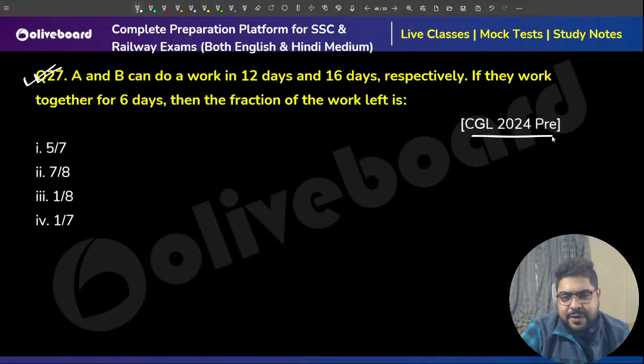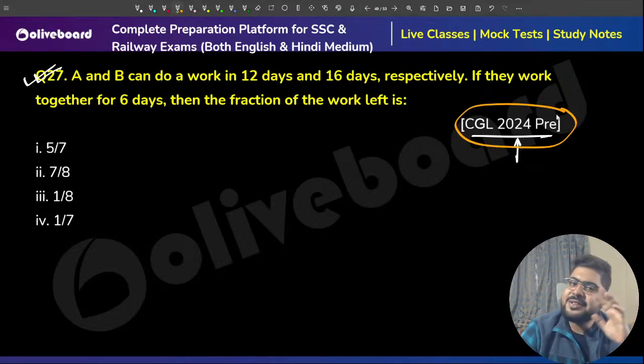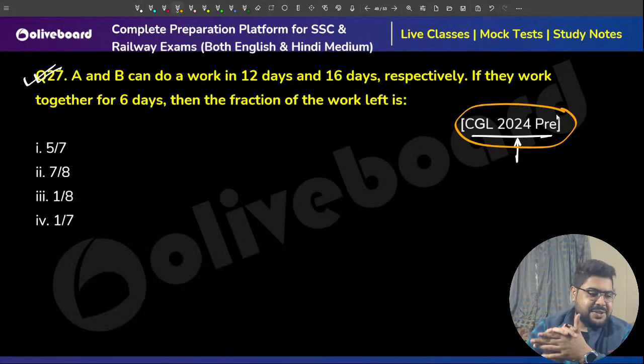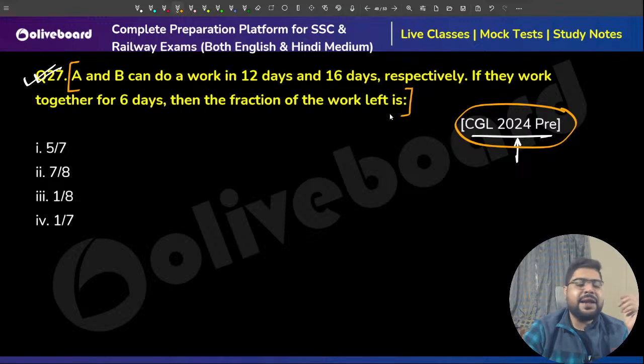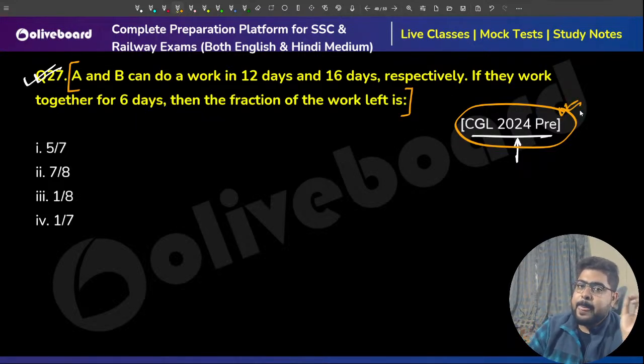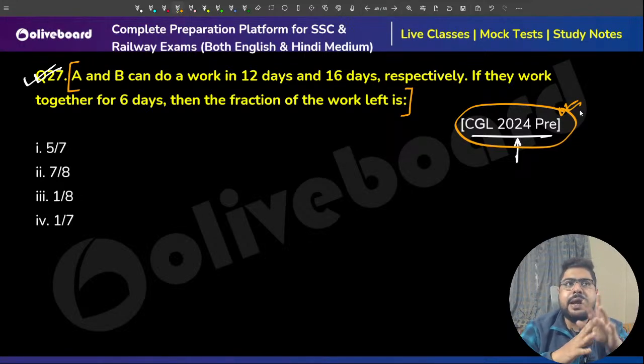Again, it's a question from the last time CGL was conducted, the previous year, because Saturday we had our mains. So it's the previous year only, not the current year anymore. A and B together, these types of questions they are asking very, very frequently nowadays. In last year's CGL, in 2 of the shifts, a similar type of question was there. Just the value has changed.